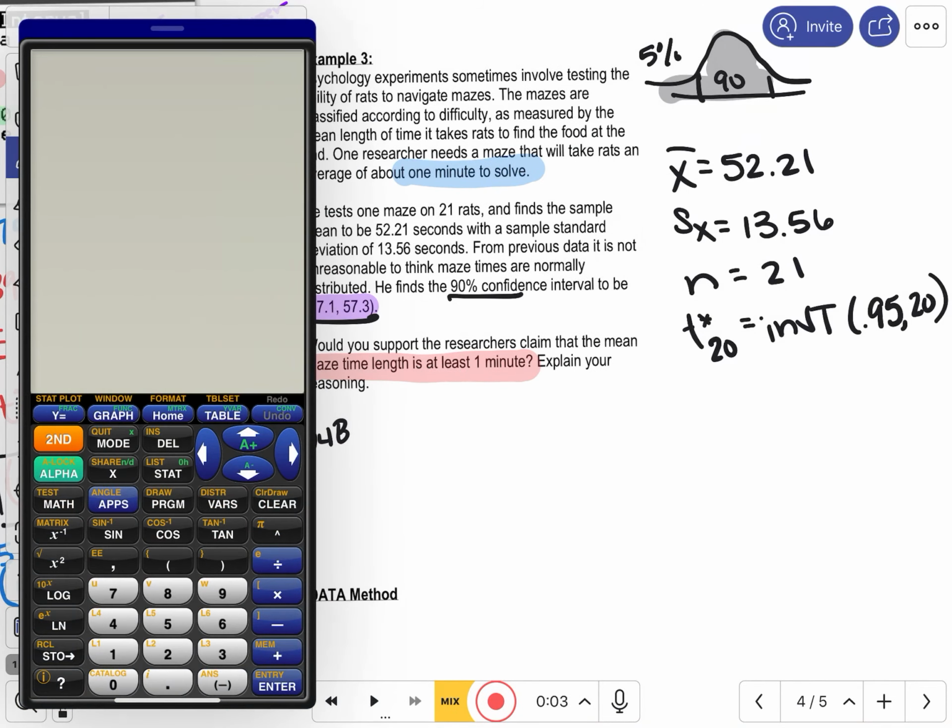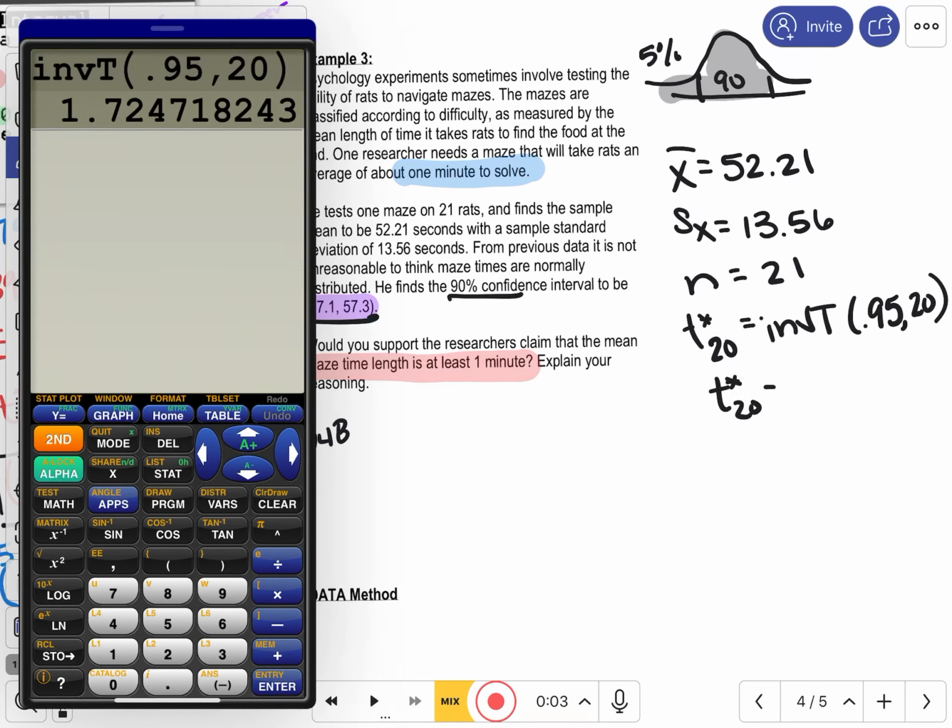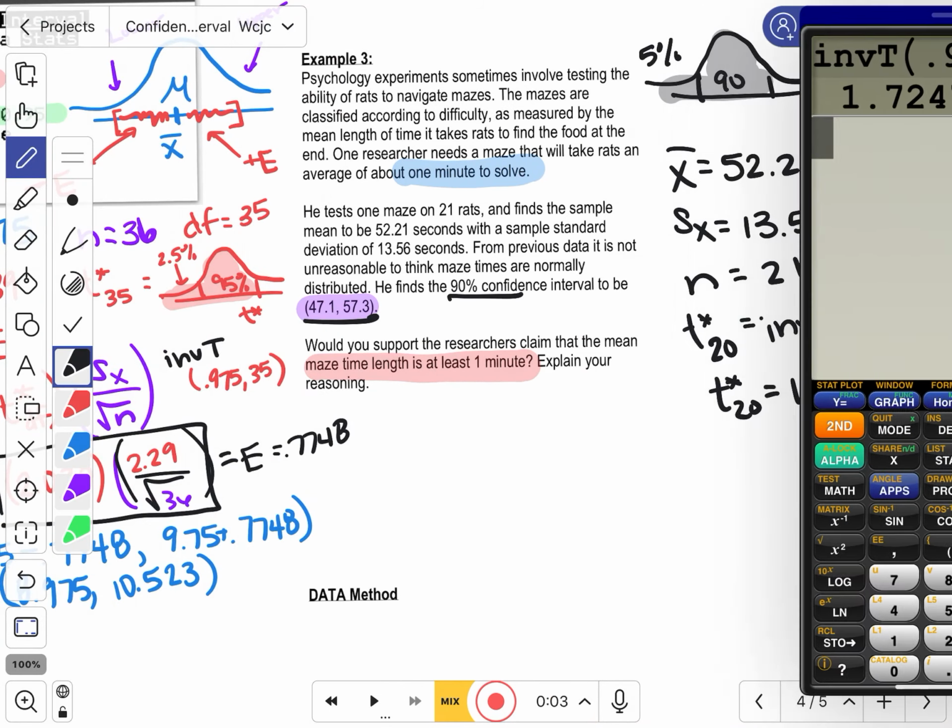When I do this in a calculator, I first find t star. I'm going to do second vars, inverse t, 0.95, degrees of freedom are 20. And so my t star at 20 degrees of freedom is equal to 1.725.